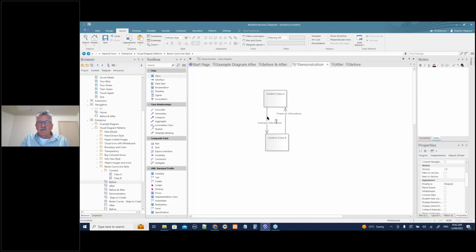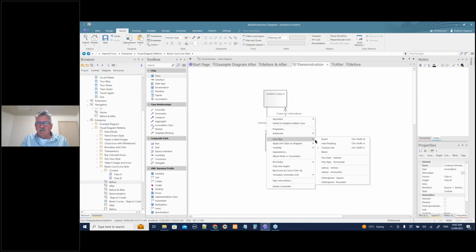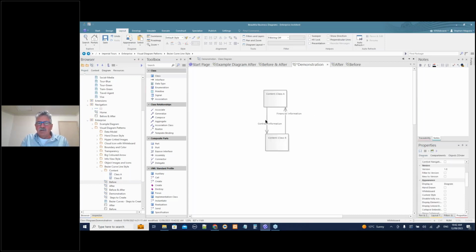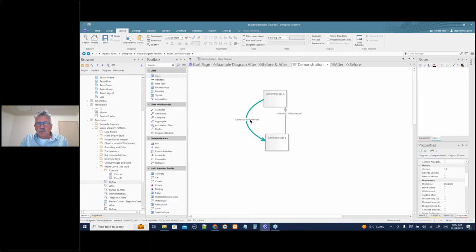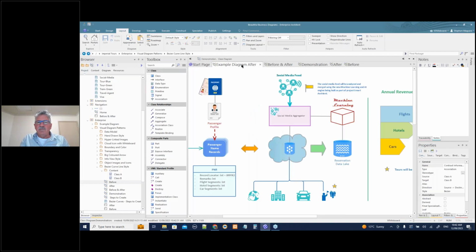Quite simply, all I do is change the line style to Bezier, and that gives me this extra point here, and I can click that out and move those there. I can obviously change the line color and everything. So let's make that a green color there. I can change the line weight and whatnot, and I can move this guy here. Notice that I've got this turned on so that the line is interrupted with that. I'm not going to do the other one. That's straightforward. Let's move on again.